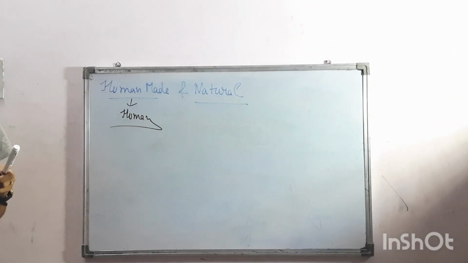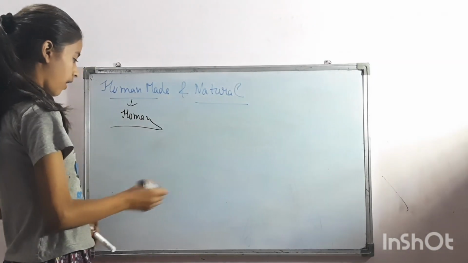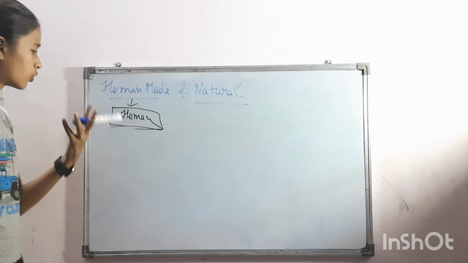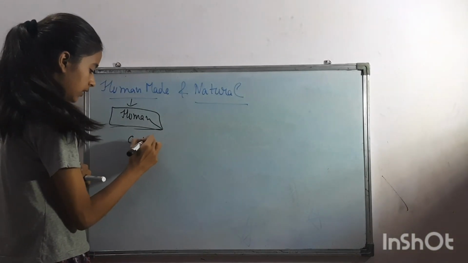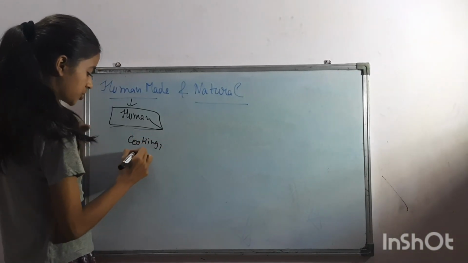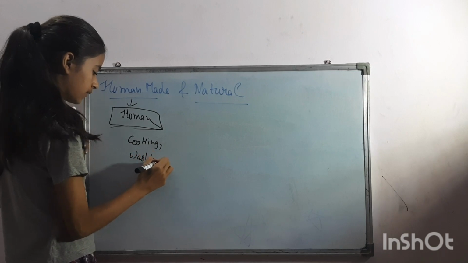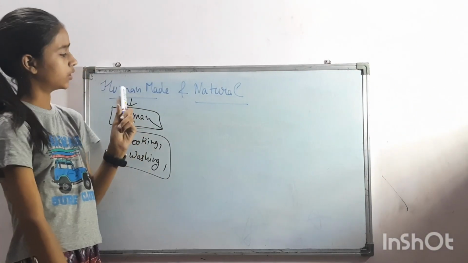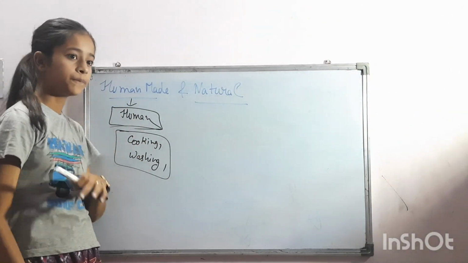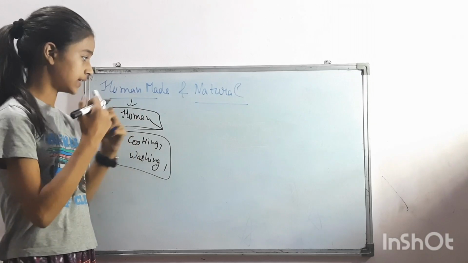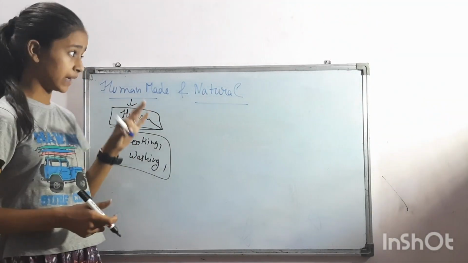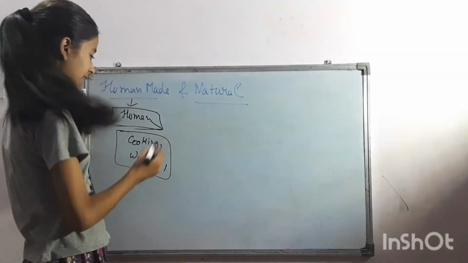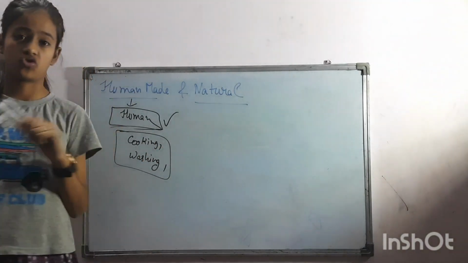Human made changes are the changes that are done by a human, like cooking of food, washing, etc. Weaving of a cloth is also a human made change because a human takes part in that change. So that's why it is a human made change.